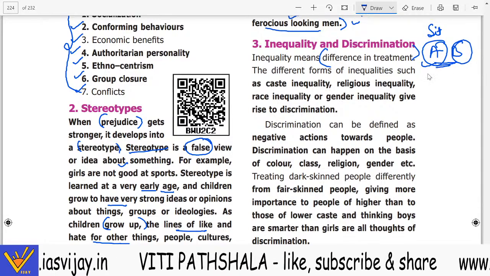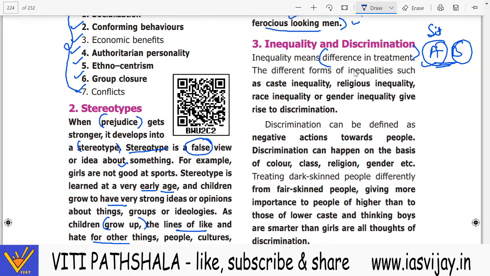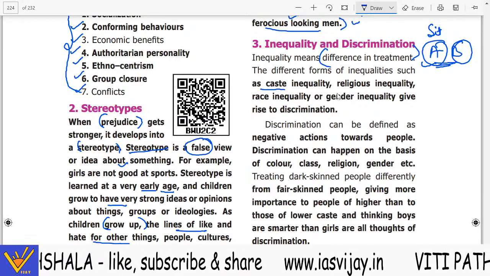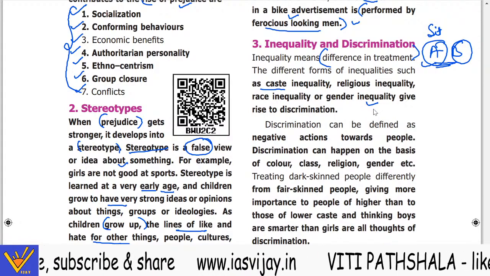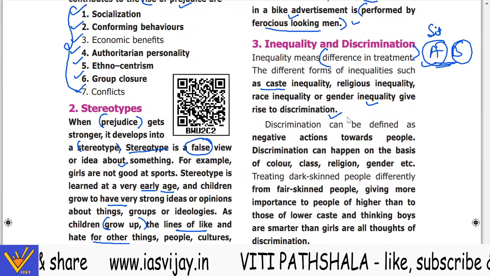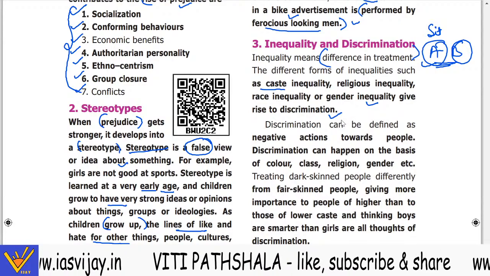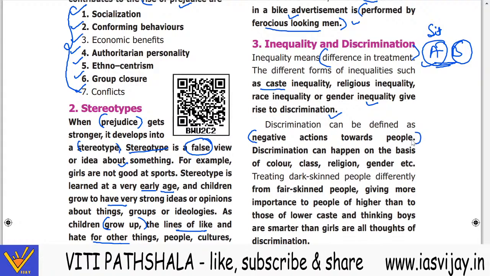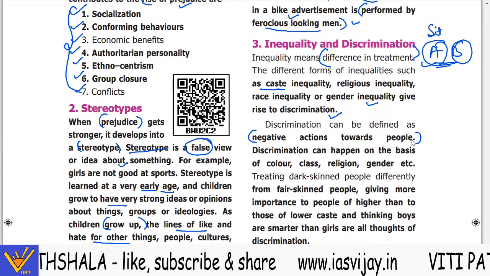अगर दोनों को equal treat नहीं करेंगे तो वो inequality है. The different forms of inequalities such as caste inequality, religious inequality, race inequality, gender inequality give rise to discrimination. All these give rise to discrimination. Now discrimination can be defined as negative actions towards the people.